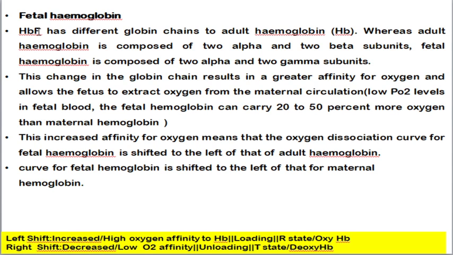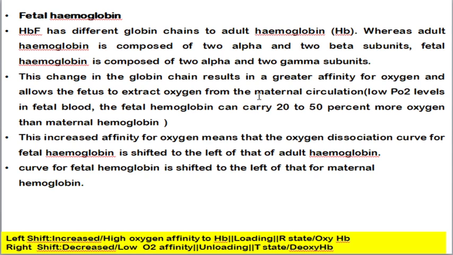So fetal hemoglobin is called HbF. It has a different globin chain from adult hemoglobin. Adult hemoglobin consists of 2 alpha chains and 2 beta chains, but fetal hemoglobin consists of 2 alpha chains and 2 gamma chains. This change in the globin chain results in a greater affinity for oxygen, thereby allowing the fetus to extract oxygen from maternal circulation.